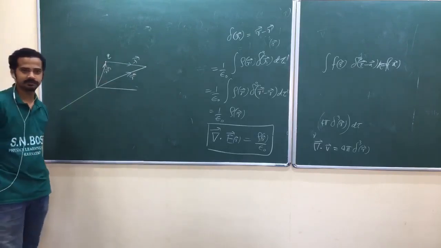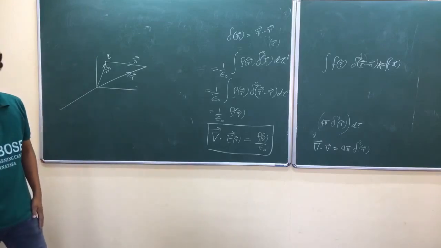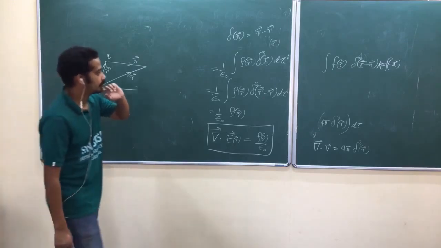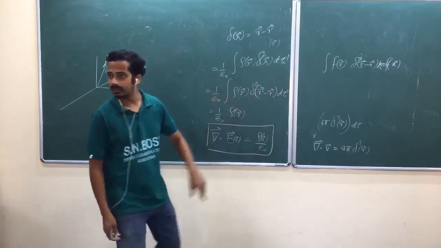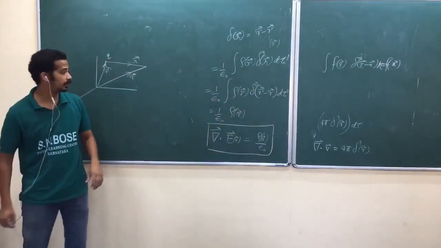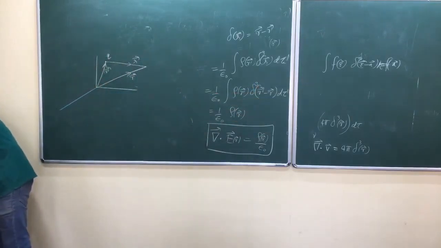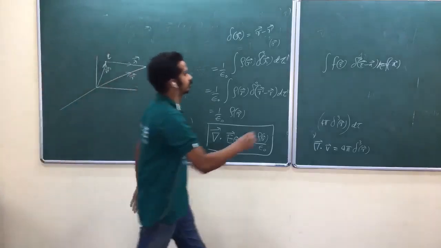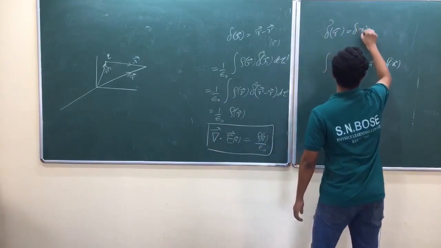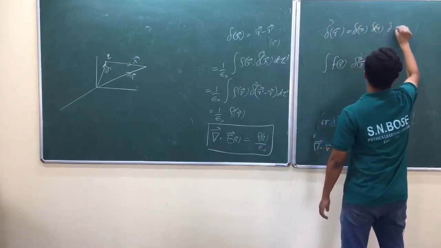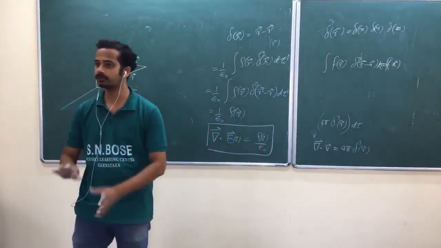To apply that one, I have reversed that one. Again, that is a property: delta of minus x equal to delta of x. Am I right? So I have to start with this one. The Dirac delta of r, delta cube of r, is defined as delta of x, delta of y, delta of z. Am I right? If you change r to minus r, that means changing x to minus x, y to minus y, z to minus z.